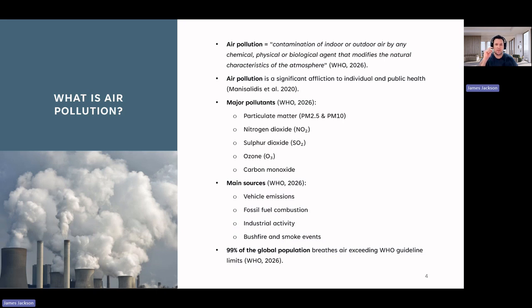PM2.5 refers to microscopic inhalable particles less than 2.5 micrometers in diameter. Both PM10 and PM2.5 particles are small enough to enter the lungs and bloodstream. However, PM2.5 particles pose the highest risk to our health outcomes. Although air pollution is often linked to respiratory disease, increasing evidence indicates that it also has significant effects on cardiovascular health. This has become a major issue for global public health, with the World Health Organization estimating that nearly 99% of the world's population is exposed to air pollution levels exceeding their guideline recommendations.